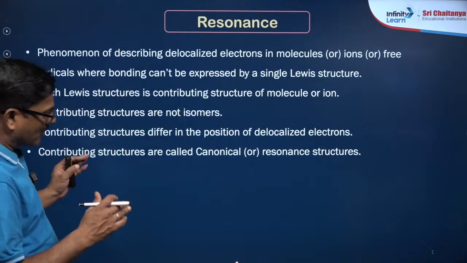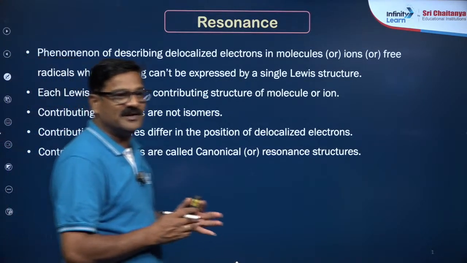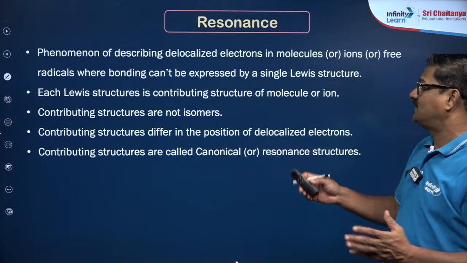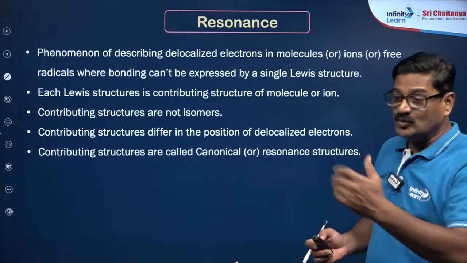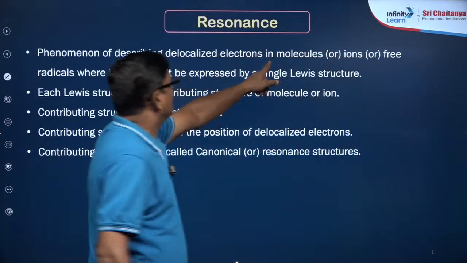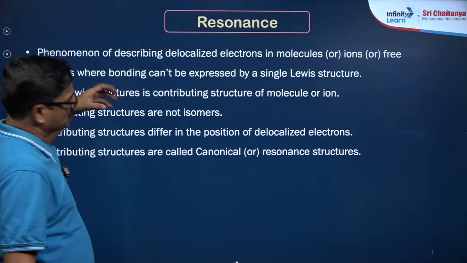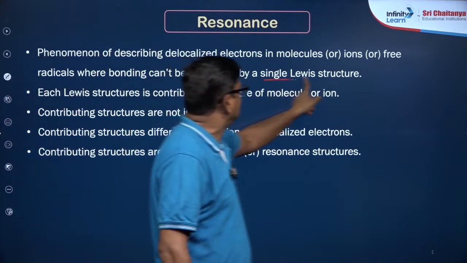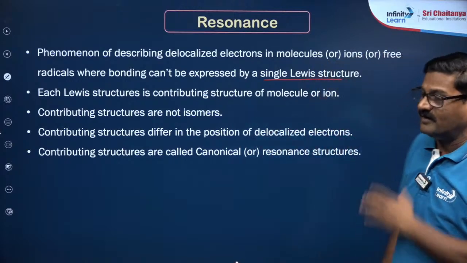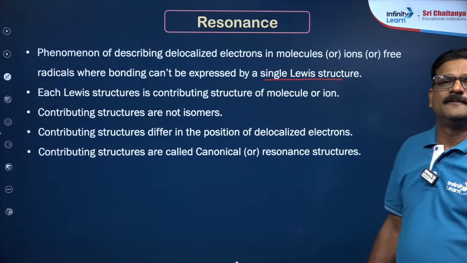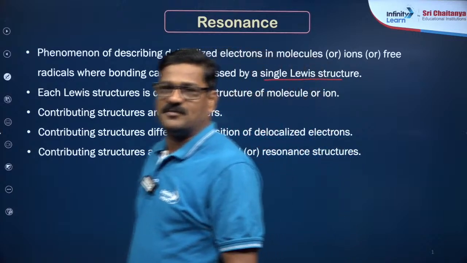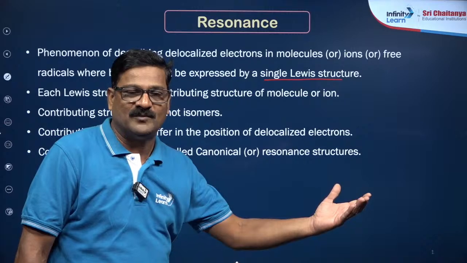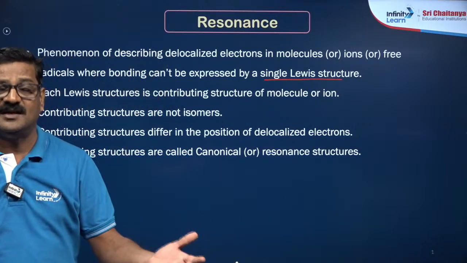Now, after 30 minutes of class, we are at the definition of resonance. We discussed the phenomenon of describing delocalized moving electrons in a molecule, ion or free radical, whichever species it is, where bonding can't be expressed by a single Lewis structure. A single Lewis structure can't explain all the properties of the molecule, so if one is not enough, we have to draw another. How does the actual molecule exist?